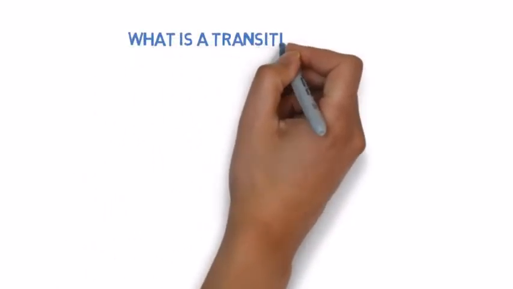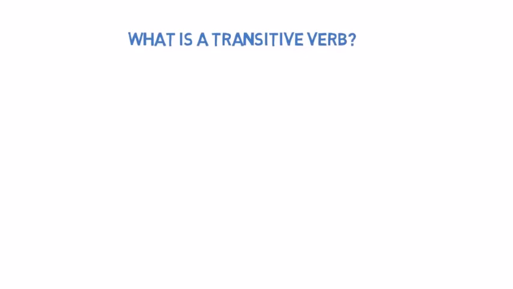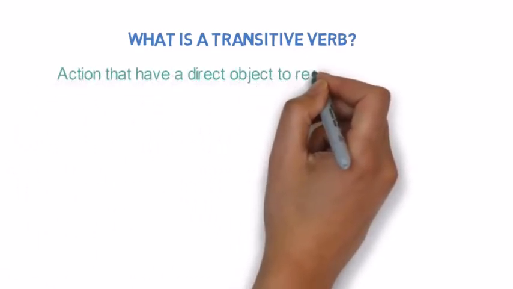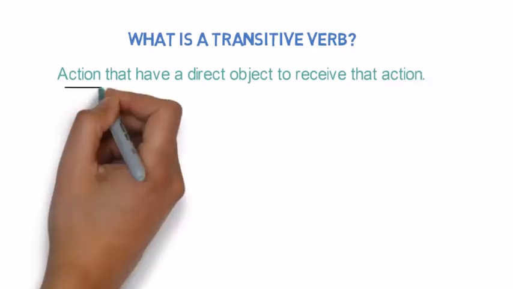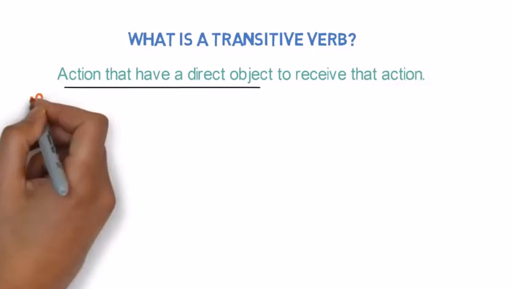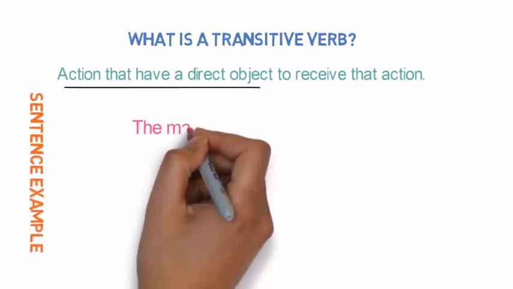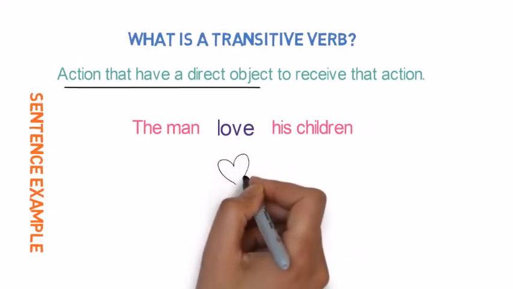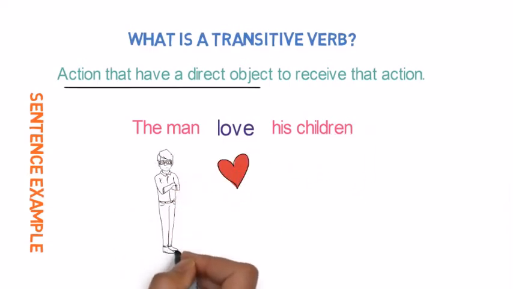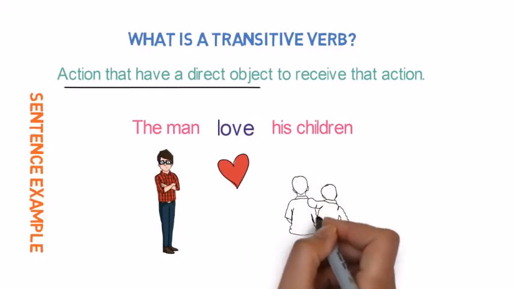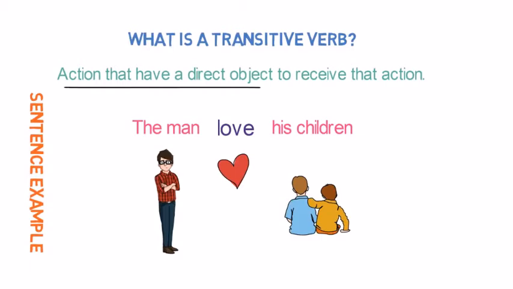So what is a transitive verb? Transitive verb is action that have a direct object to receive that action. So it's an action verb with a direct object. Let's look into a sentence example to make things clear. The man loves his children. Love here is the action performed by the man, which is a subject in this case, and it has a receiver which is children. As the man is the subject who is doing the action of love and it has a direct object, children, so it's a transitive verb.